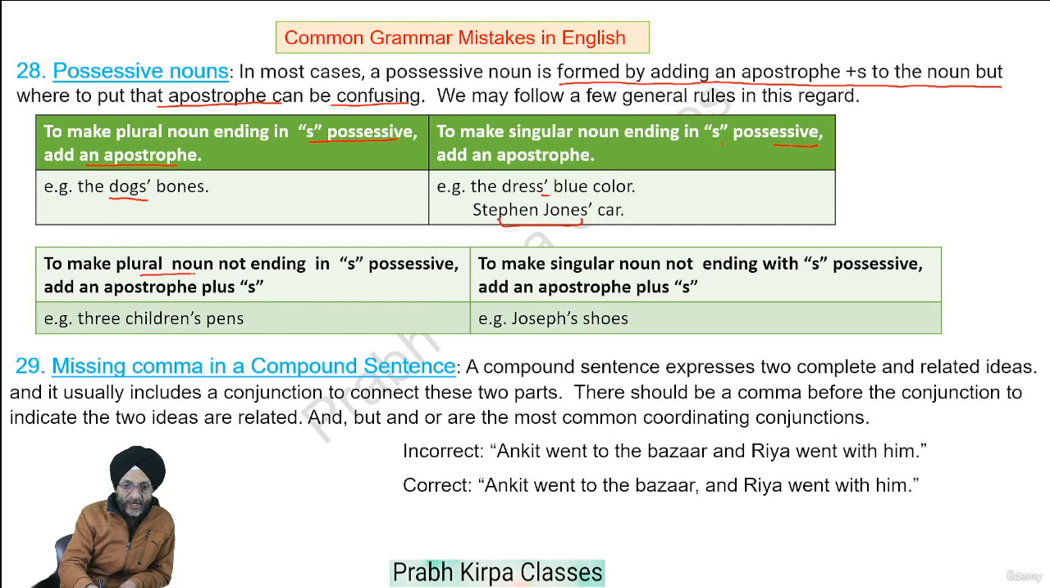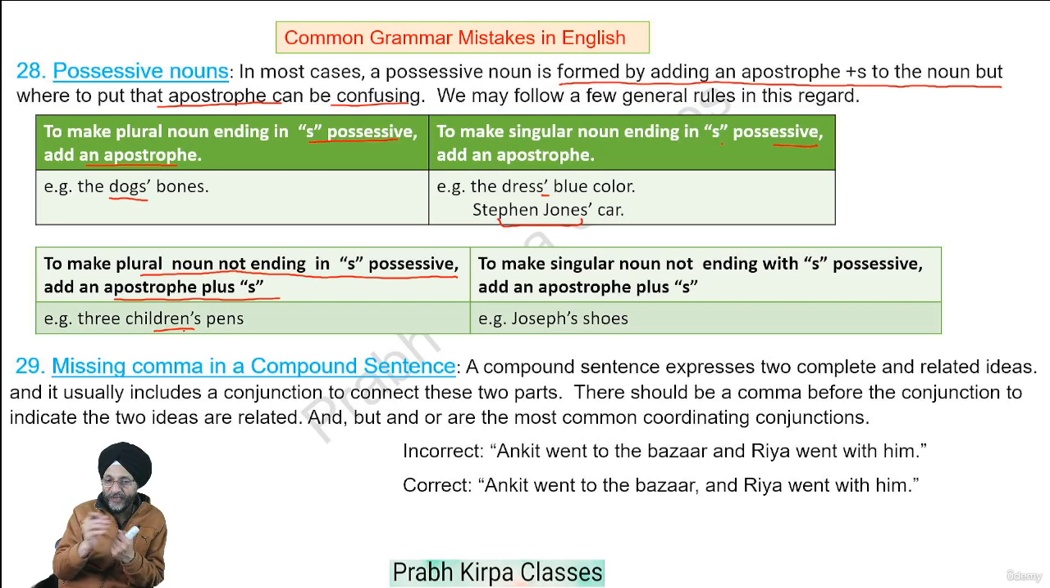To make a plural noun not ending in s possessive, add an apostrophe plus s. Here you will see children is a plural noun. Child, children. That is more than one child. Here, when we want to make this noun possessive, we are adding apostrophe s as the noun does not end in s. Next, to make a singular noun not ending with s possessive, add an apostrophe plus s. Joseph's shoes.